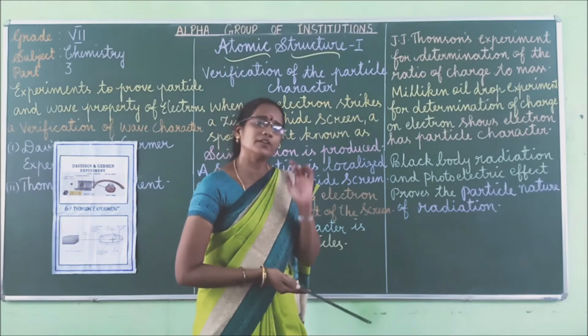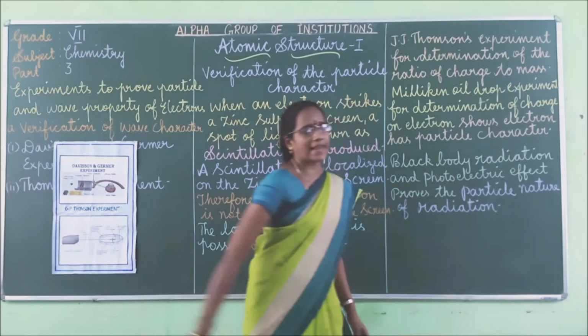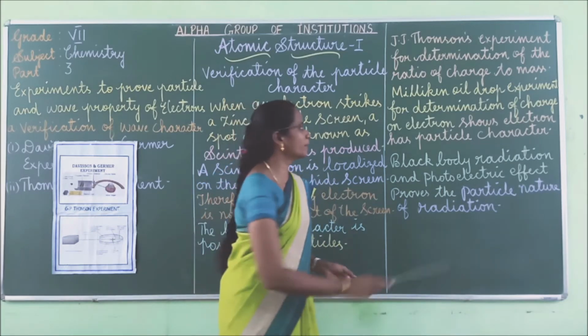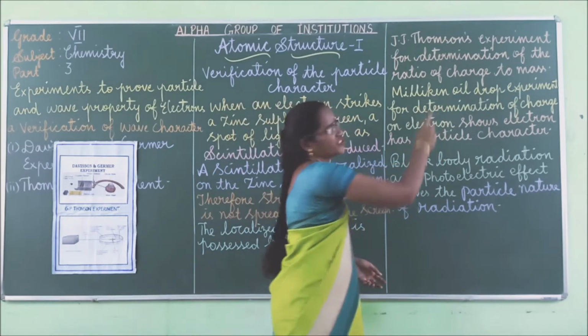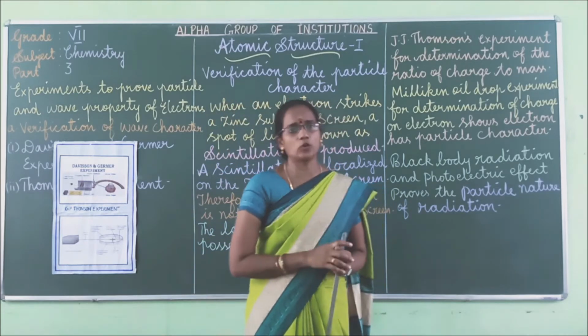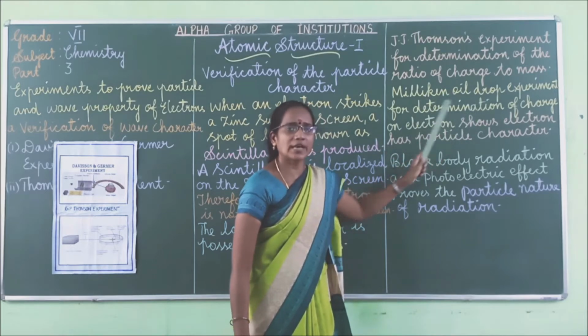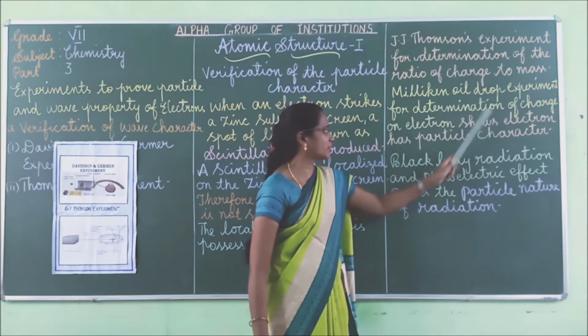These two experiments show the electron has particle character. You will learn about Millikan's oil drop method and J.J. Thomson's experiment in detail when you come to higher standard. So these two experiments also prove the electron has particle character.